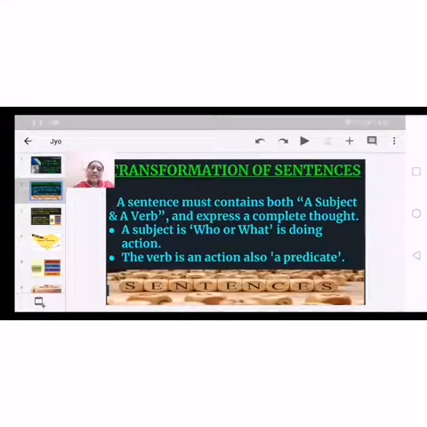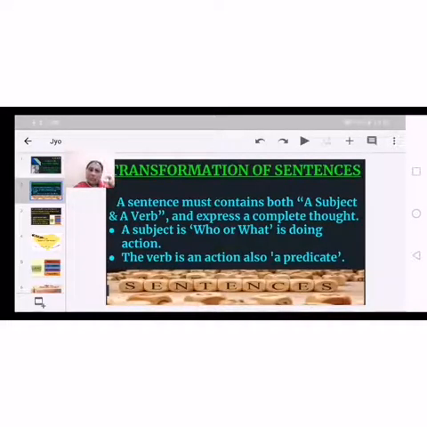A subject means who or what is doing the action. So who or what, that means the person or place or thing, whatever it may be, if they perform any action, then we mention that thing or place or particular person as the subject.